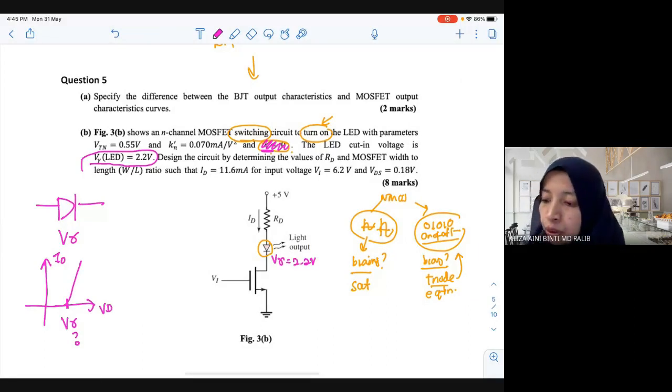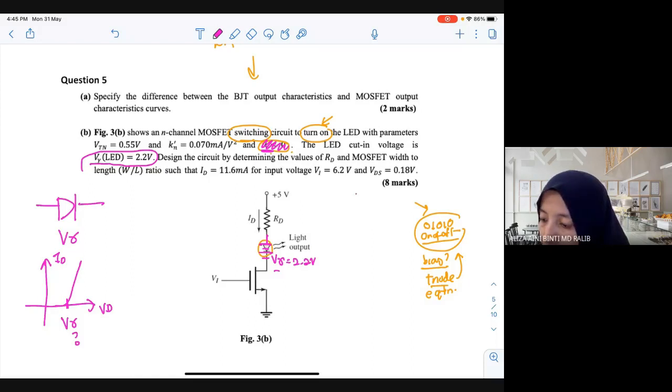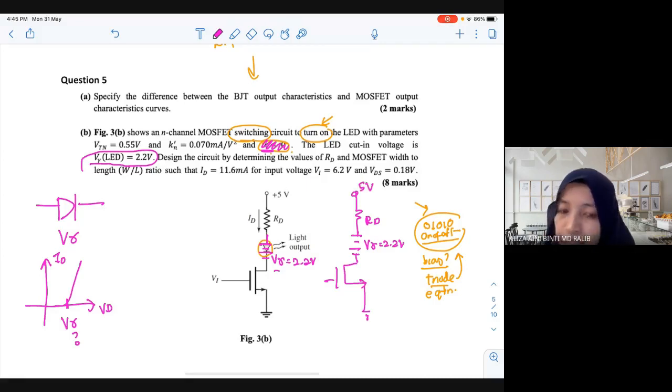Okay. So don't panic when you see a diode and the question says minimum turn on voltage. Don't panic. It just has V gamma. So what does that mean? This is model 1. You just need to change your diode to a constant voltage called V gamma. So if I redraw this one, this is RD. So ignore the diode, it becomes V gamma 2.2 volt and then you have the MOSFET. And then this becomes a normal circuit.